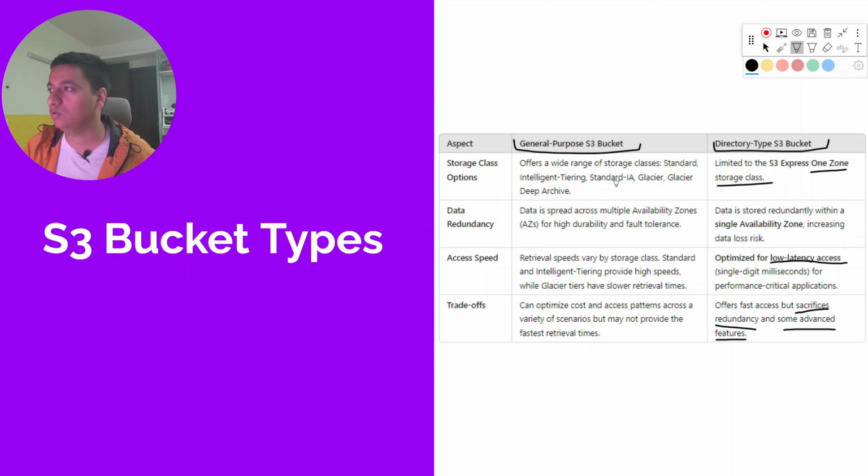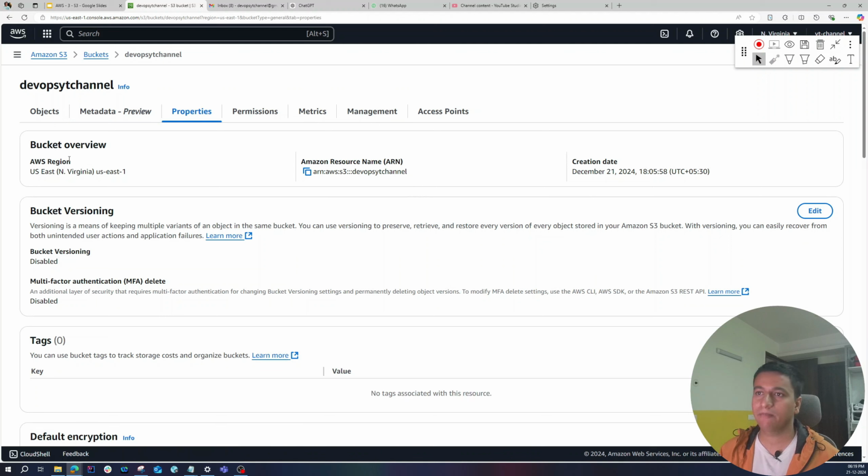Now let's take a look at the other options that we missed while setting up the bucket. The first one is properties. In the properties, the important thing to look at is the bucket versioning. Let's try one thing. Let's go back to the bucket and let me upload this PDF again. Let me select this PDF and upload it.